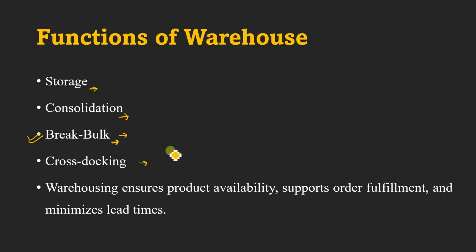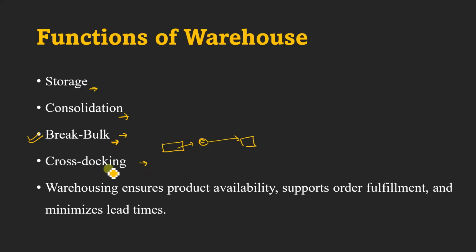But what happens in cross docking is that there is an inbound logistic and an outbound logistic. Then what we do is take the inbound logistics, sort them at that time, and proceed to the outbound logistic.